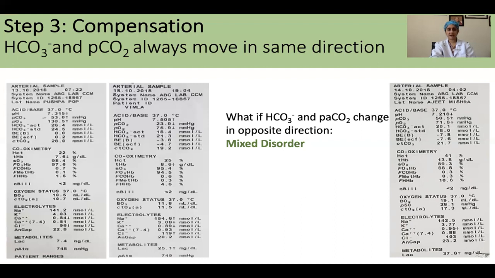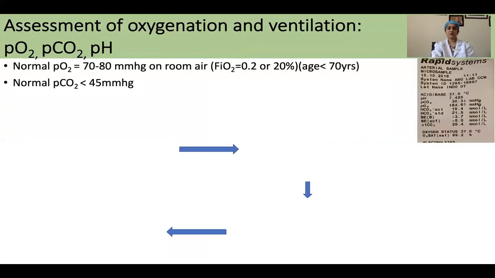Now we move on to the second cluster, which is the pH, the PaCO2 and the PO2. The normal value of partial pressure of oxygen is between 70 to 80 millimeter of mercury on room air, which is FiO2 of 0.2 or 20% oxygen, which we breathe. The range of 70 to 80 has been given because as the age increases from 30 years to about 70 years, the normal value of PO2 will decrease from 80 to 70. So a range of between 70 to 80 on room air is normal. The normal value of PaCO2 is less than 45 millimeters of mercury.